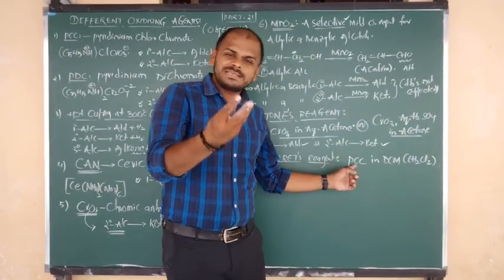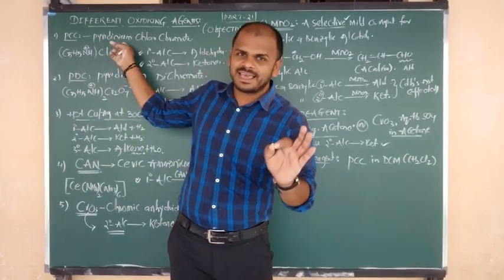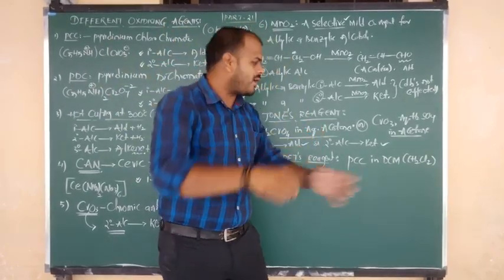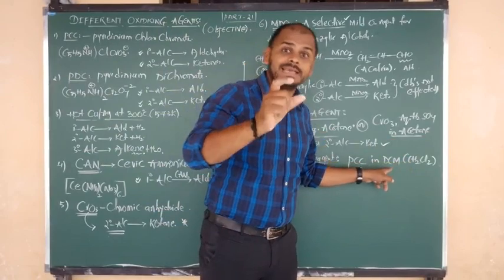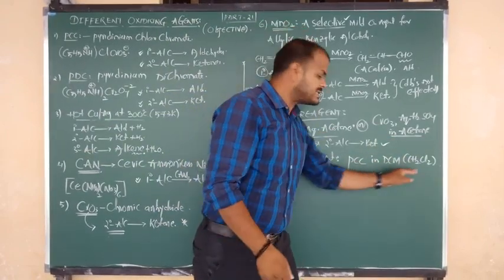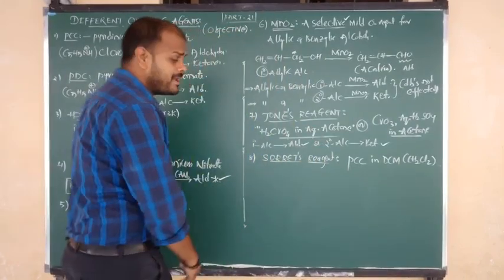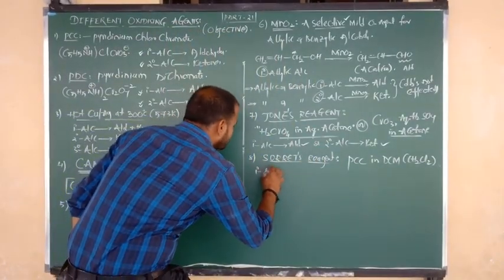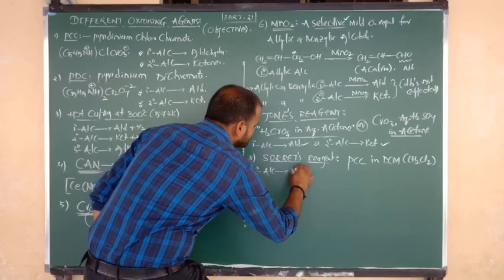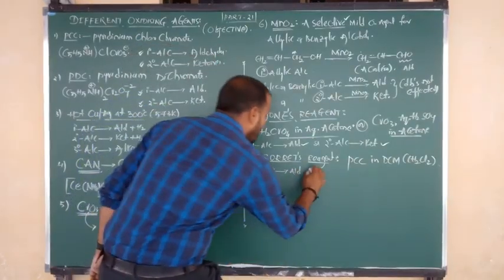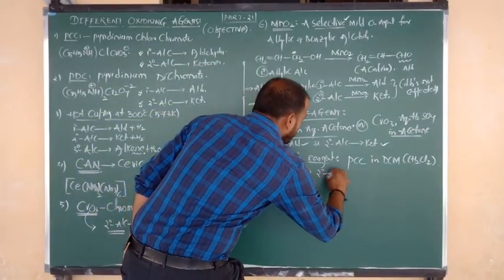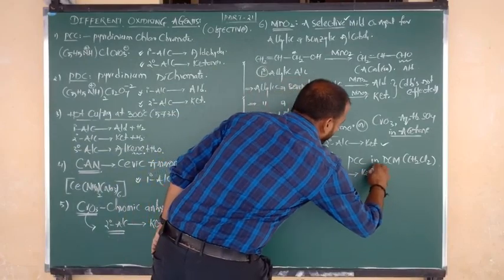PCC is already an oxidizing agent. PCC in the presence of the supporting solvent DCM, dichloromethane, this composition is called Sarett's reagent. Again it is the same: it can oxidize primary alcohols to aldehydes and secondary alcohols to ketones.